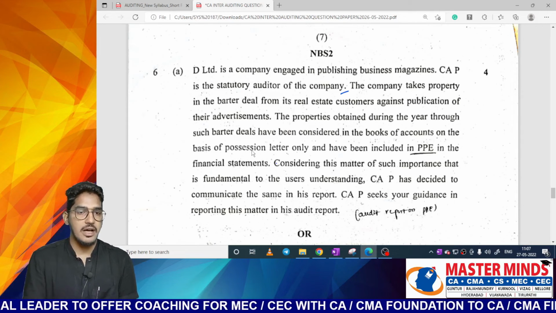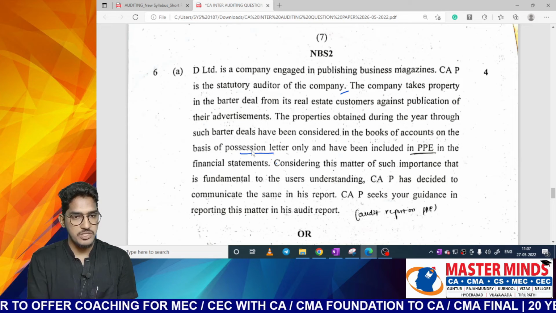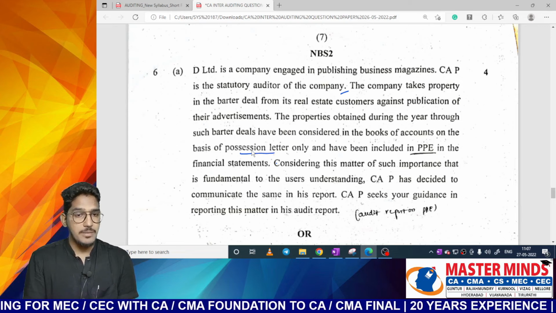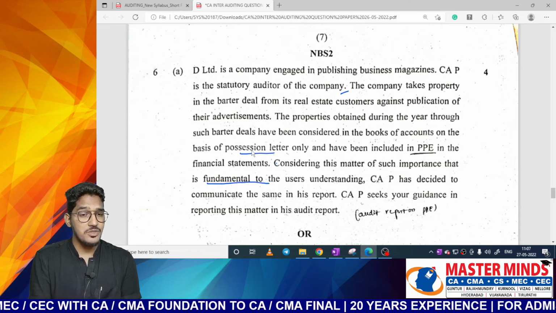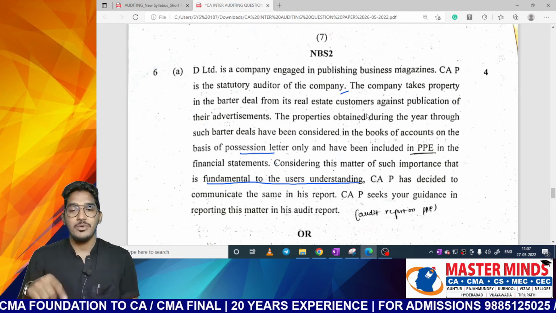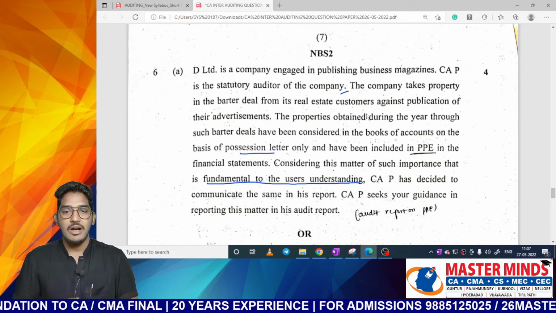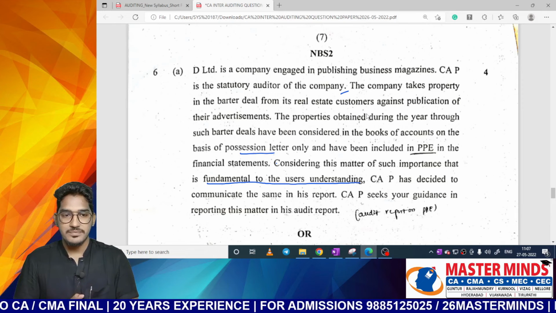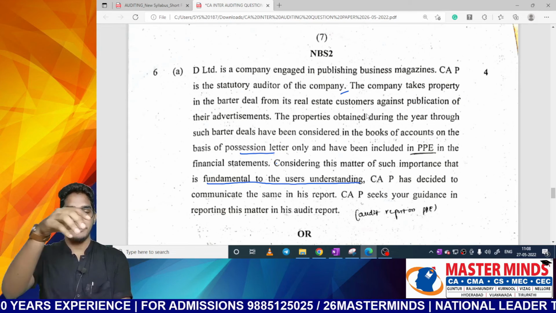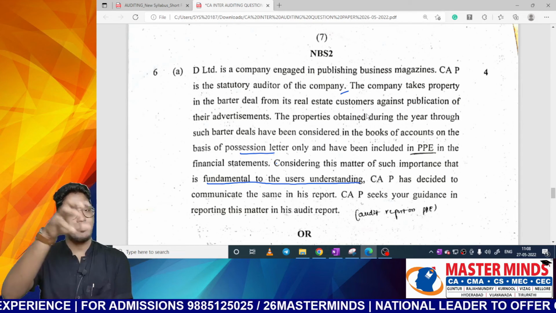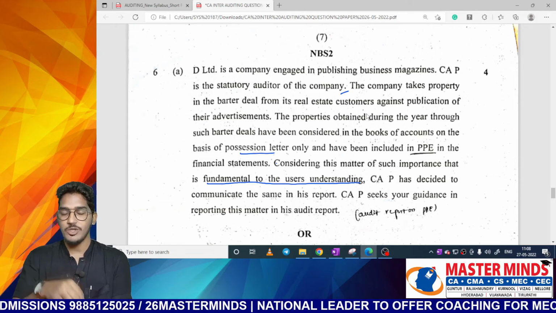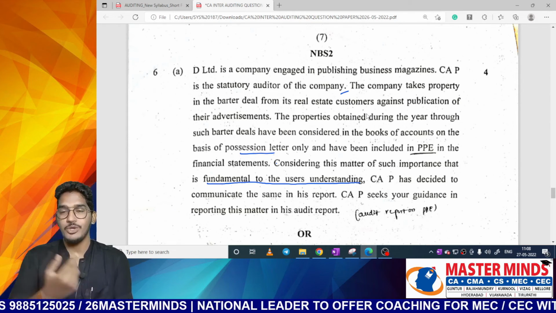So these properties are recognized on the basis of possession letter, and even they have been included in the financial statements. Considering this matter of such importance that is fundamental to users' understanding, CAP has decided to communicate the same in the audit report. CAP seeks your guidance. So how are you supposed to present this information? They are telling that some information is already presented in the financial statements. The company booked the transactions on barter, they have already presented it in the financial statements, but the auditor feels that this is fundamental to users' understanding. He wants to communicate this information in the audit report. How do you think he will communicate?